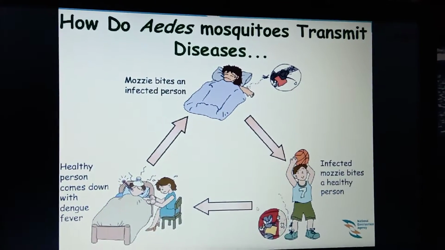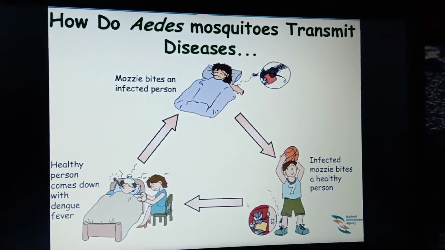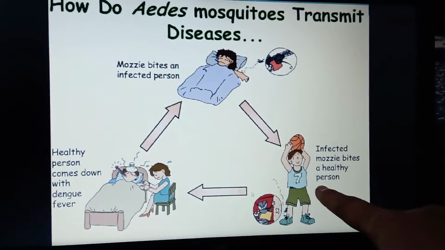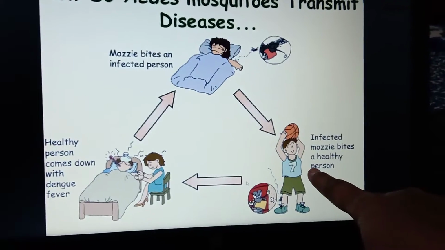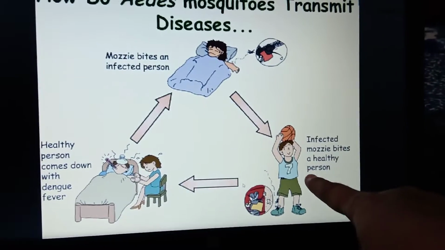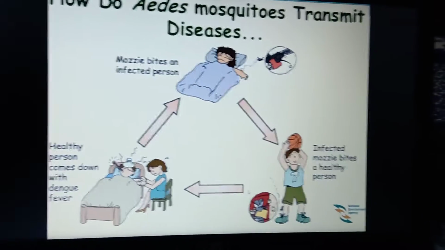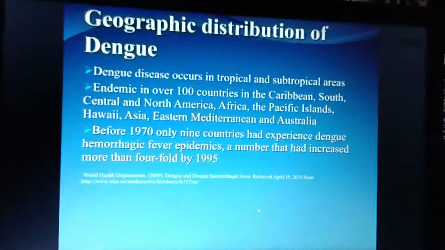Okay, so how does this mosquito transmit? I had already discussed that in the previous one. From the infected person, the mosquito is going to infect the uninfected person, and that person is going to be transmitted with dengue fever.